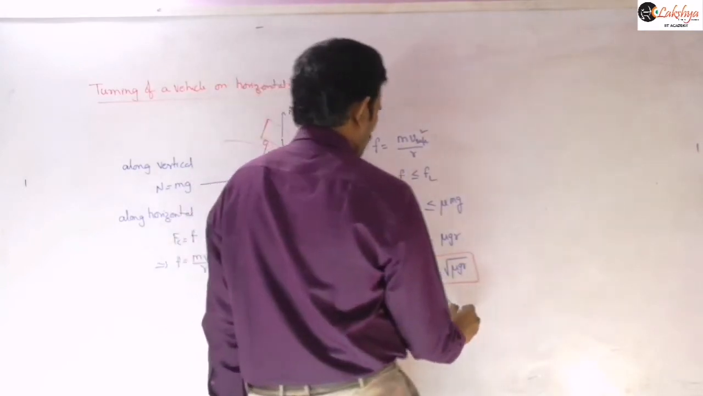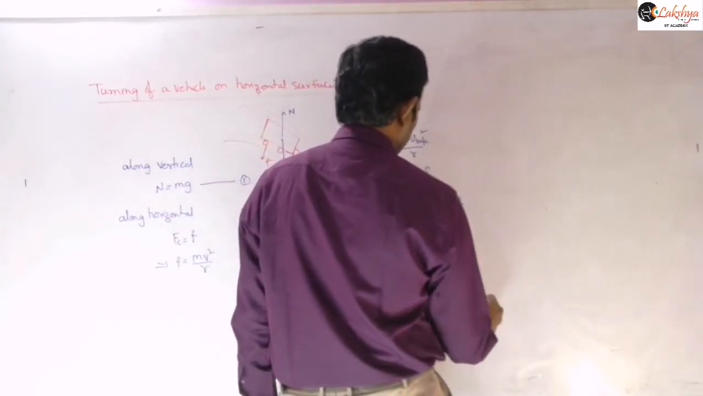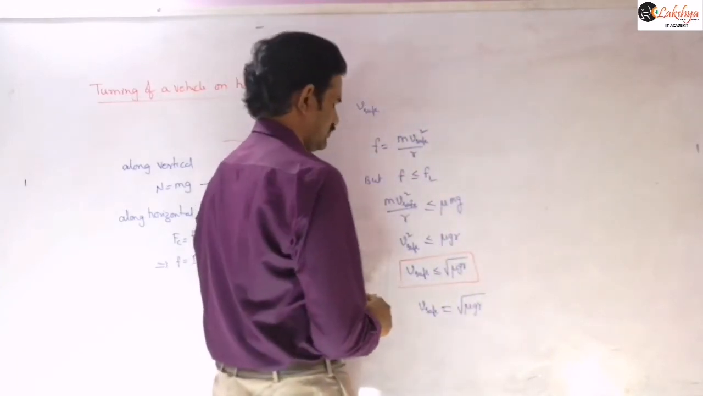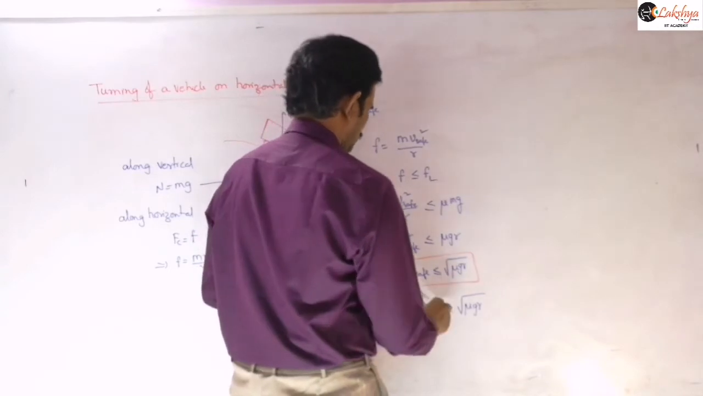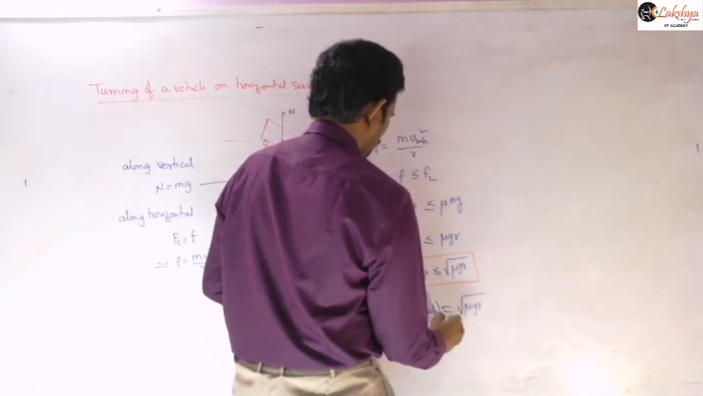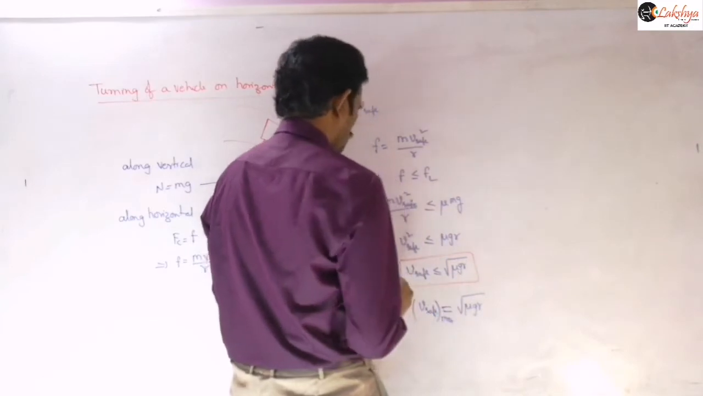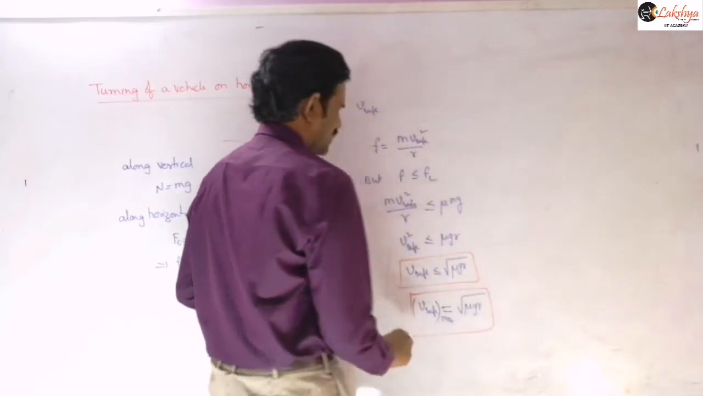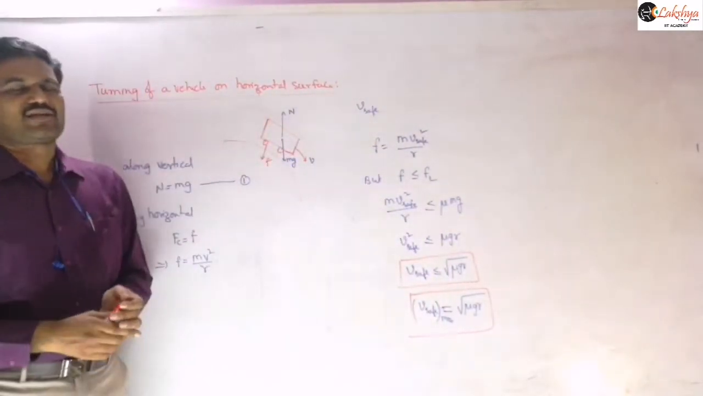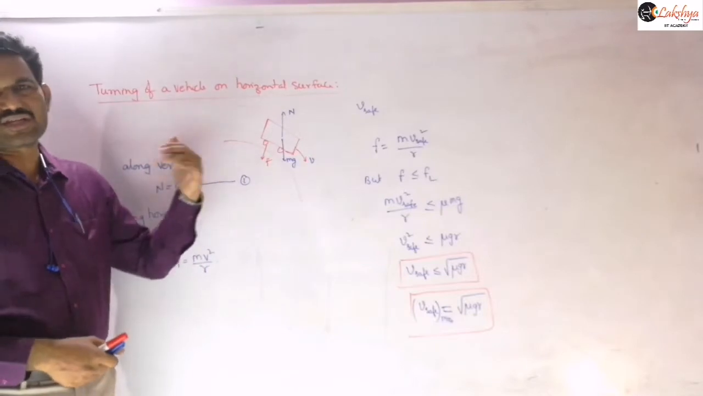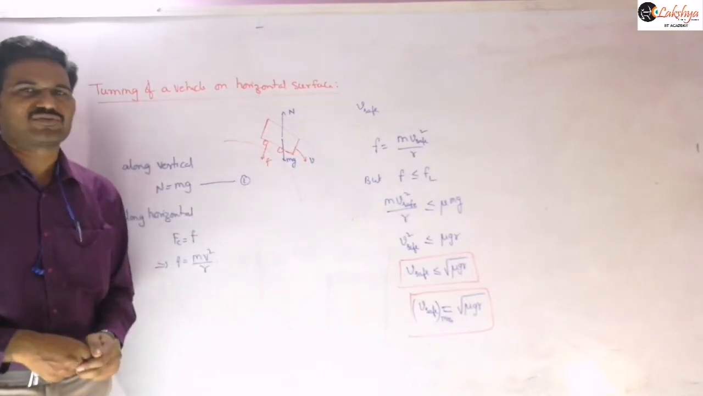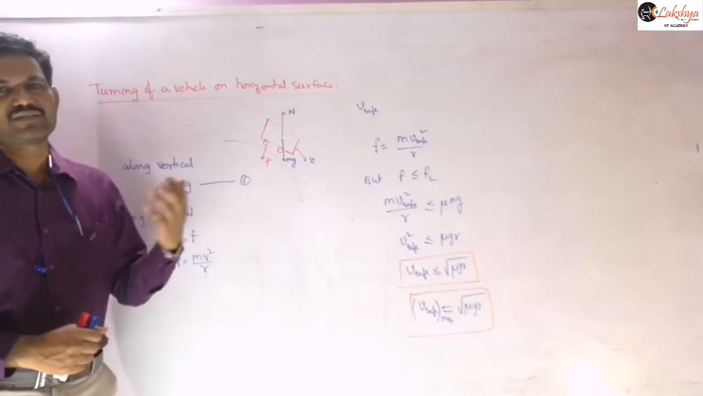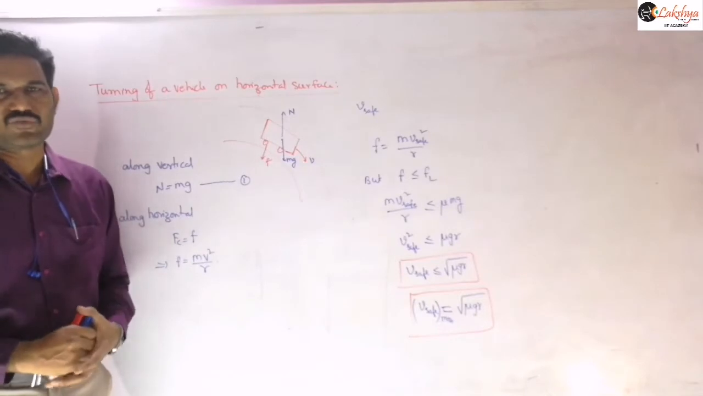So the maximum velocity is nothing but what we can write here as mu g r. If velocity is more than that, that is the maximum safe velocity here. If velocity is more than that, then the centripetal force required will increase, but friction cannot provide that necessary centripetal force. So then skidding of the vehicle will take place, so it can't turn safely, and the vehicle will skid in the outward direction.